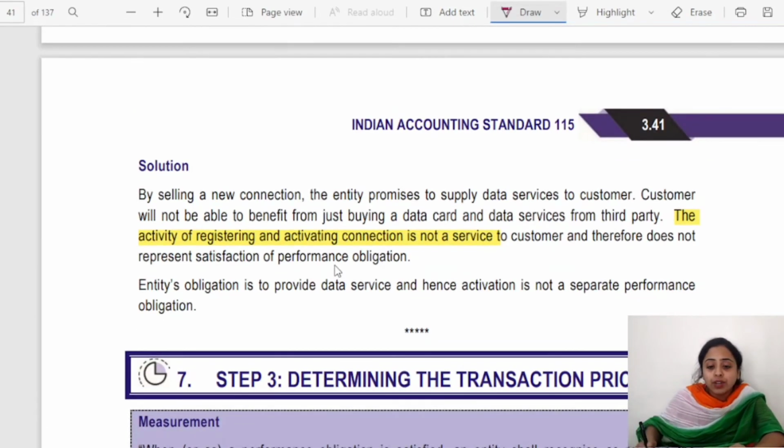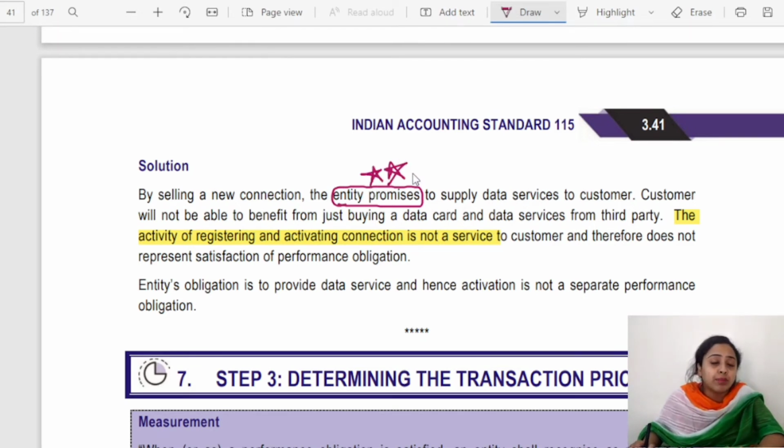By selling a new connection, the entity promises to supply data services to the customer. Only it is making a promise, it is not supplying any good or service. It is only promising that it will in future supply the goods and services to the customer.